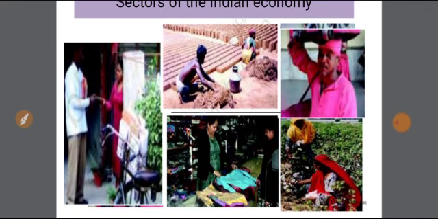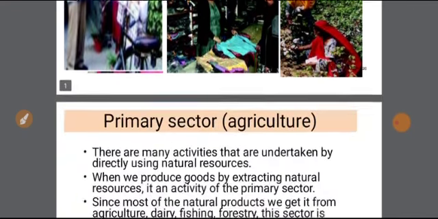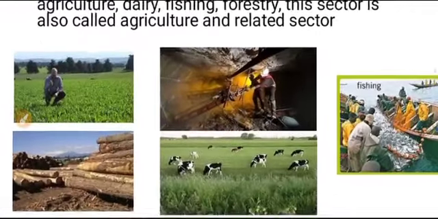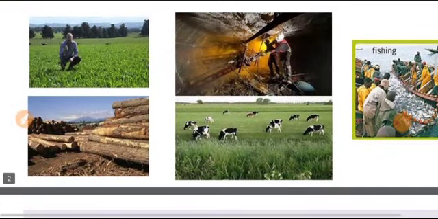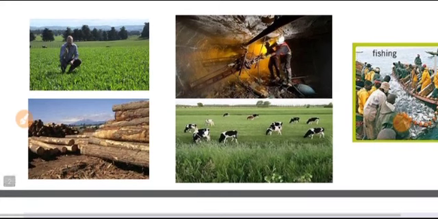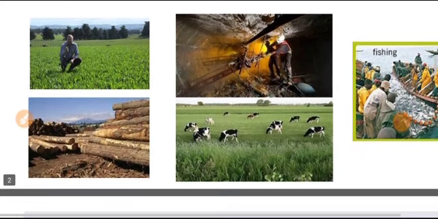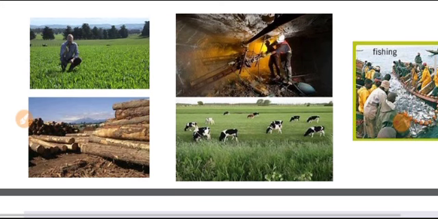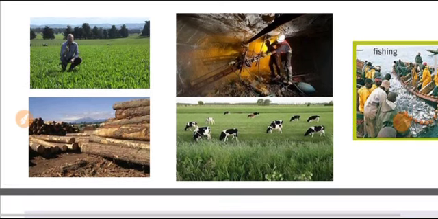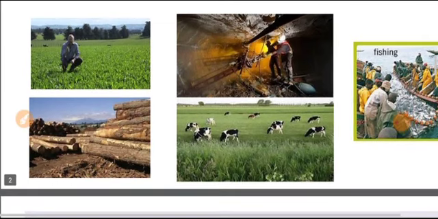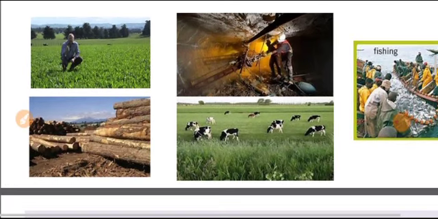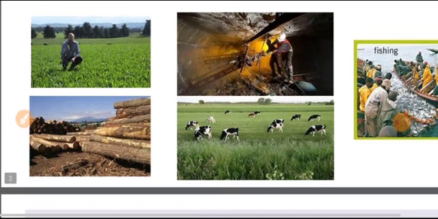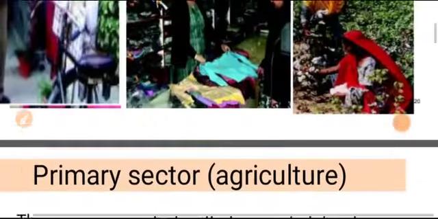So the first sector is the primary sector. Now look at these pictures. In the primary sector, there are many activities undertaken by directly using natural resources. Take for example cultivation. It takes place within a crop season. For the growth of different kinds of crops, we depend mainly but not entirely on natural factors. So for example cotton ball pluckers; even in the book the same example is given, so I am taking the same example for you all.